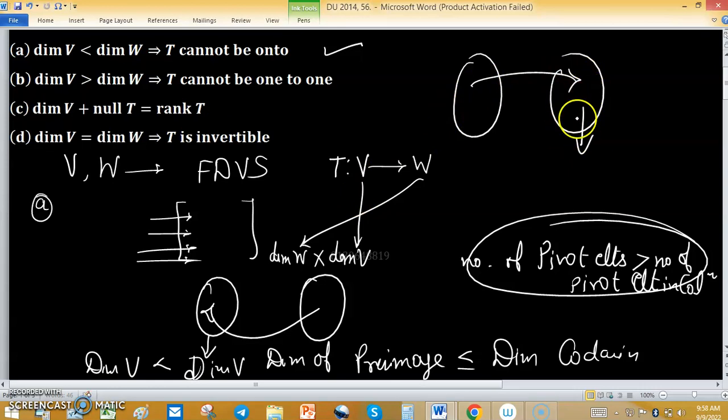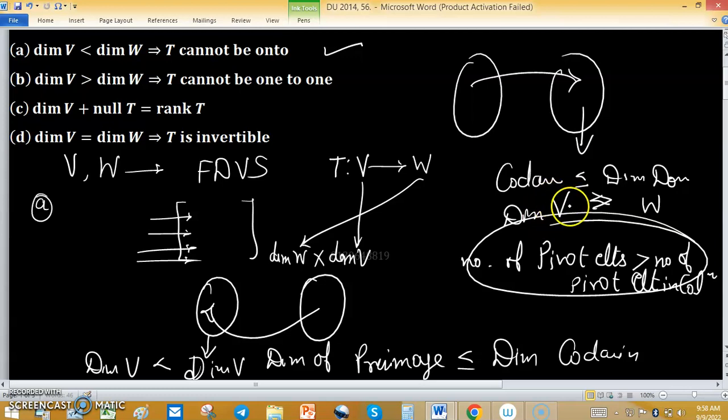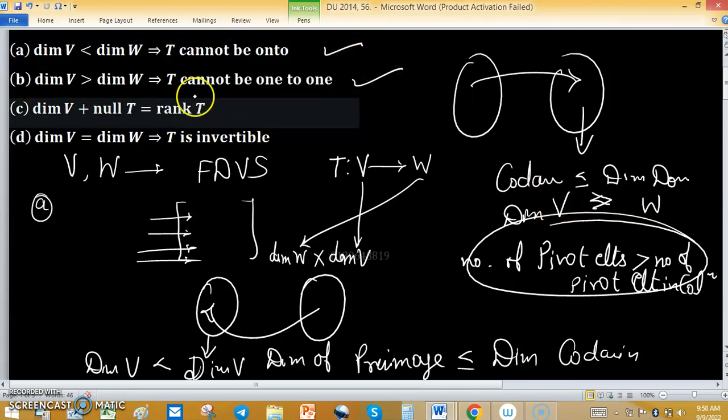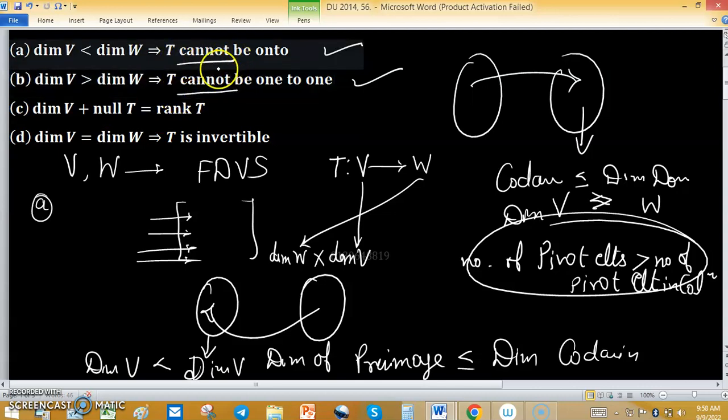So the dimension of the codomain should not be less than the dimension of the domain. And here the dimension of W is strictly less than the dimension of V. So this option is also true, because T cannot be, this word please keep in mind, cannot be.